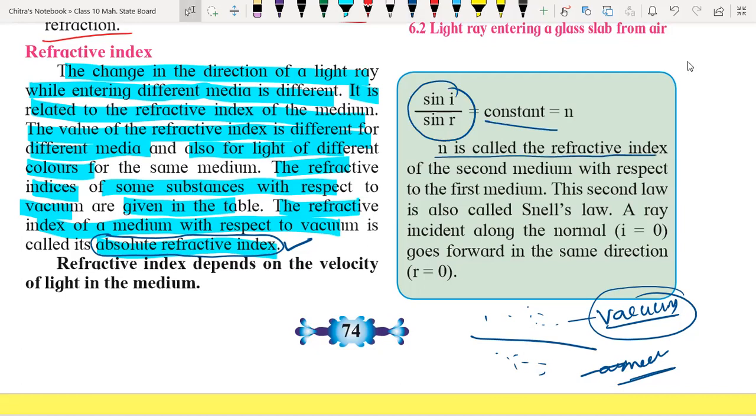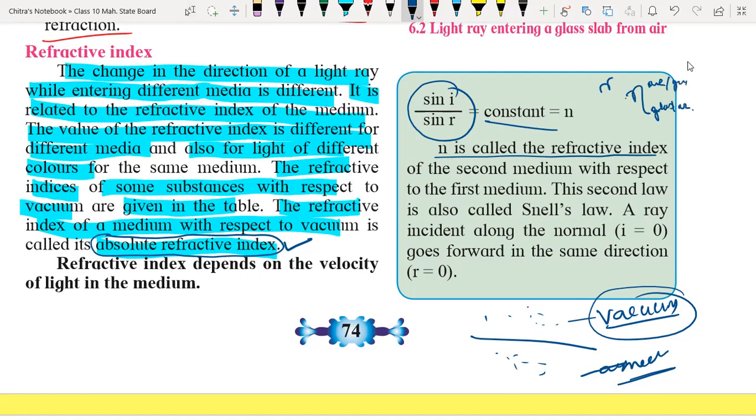Generally, it was represented last year by this sign. It is also called eta. We used to represent it from one medium to another, suppose air to glass, or glass to air.